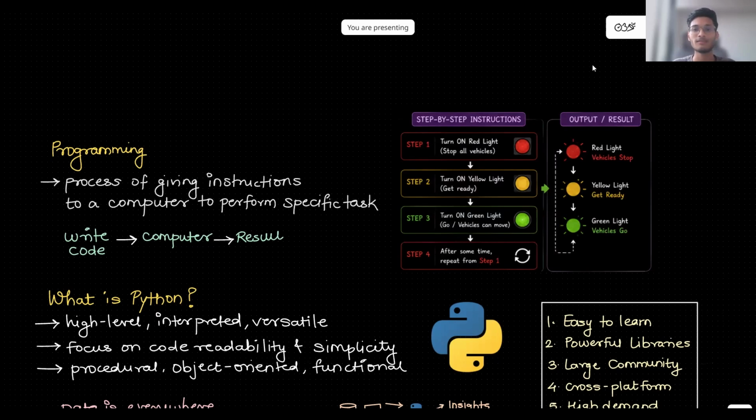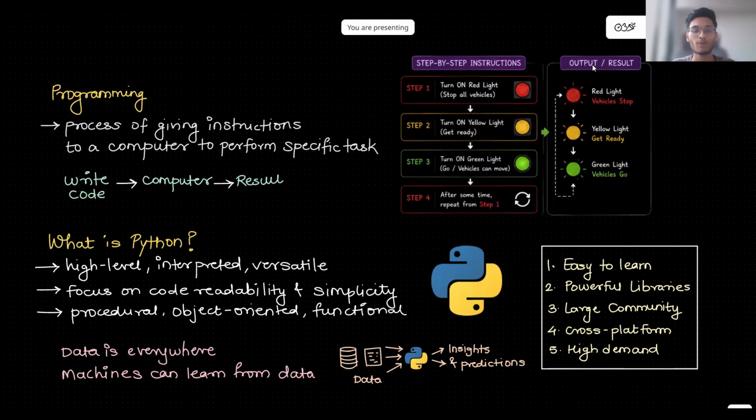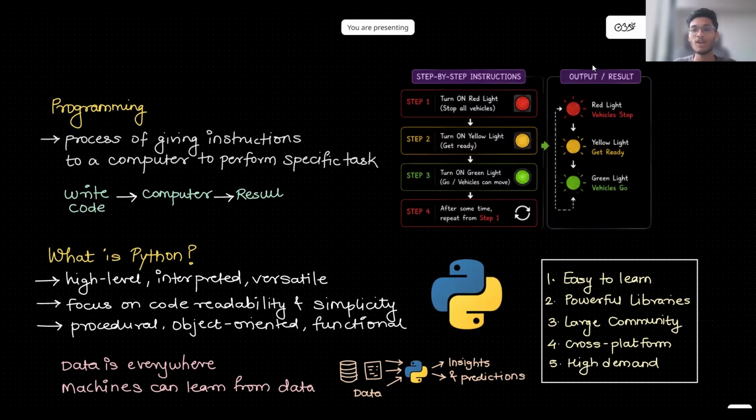Okay, so let's begin. The first question is, what is programming? Don't look at the definition of programming. Let's first understand with the help of an example. On the right side, you can see step-by-step instructions for a signal. Step one, turn on red light, stop all vehicles. Turn on yellow light, get ready. Turn on green light, vehicles can go. First it will become red, then yellow, then green. After some time, it will repeat the same steps from step one, step two, step three. So this is nothing but a set of step-by-step instructions given.